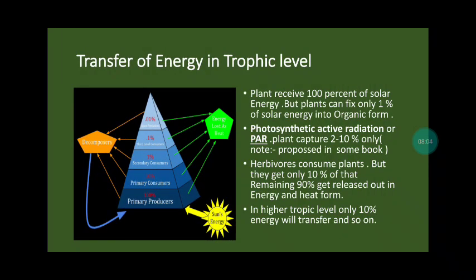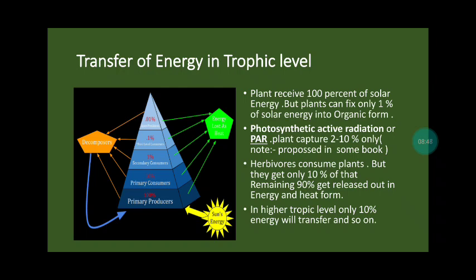Now, transfer of energy. Plants receive 100% of solar energy, but plants can fix only 1% of solar energy into organic form. Like during photosynthesis, the sun gives out all the energy to the earth, but plants utilize only 1 or 2% of that and convert it into organic form like glucose, starch or carbohydrate. So the radiation which is utilized by the plants is called photosynthetic active radiation, and it is 2 to 10% approximately. It is mentioned in some authentic books, but in our books it is mentioned only 1%. So we have to keep in mind that some books mention 1%, some mention 2 to 10%.